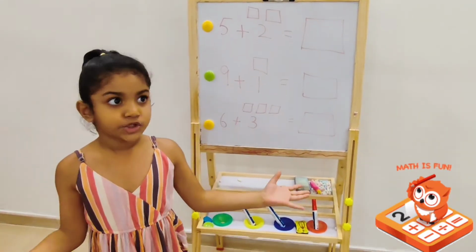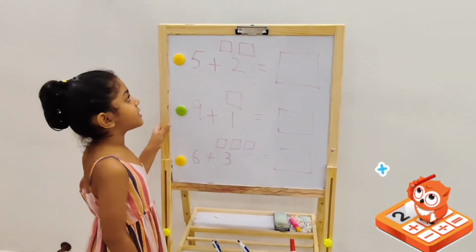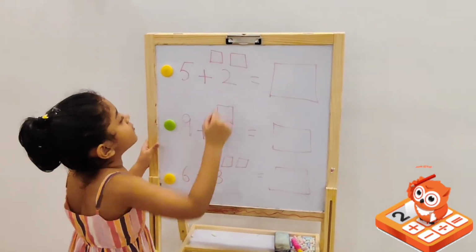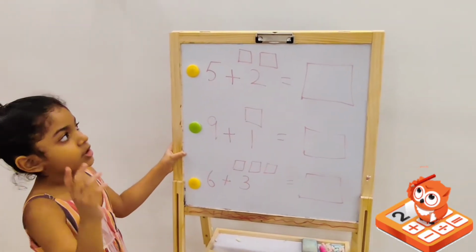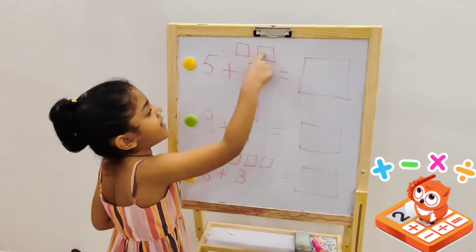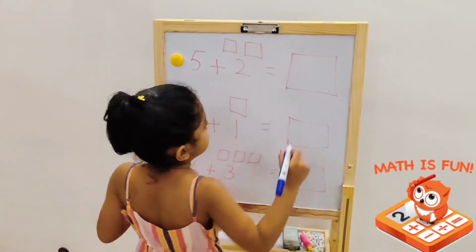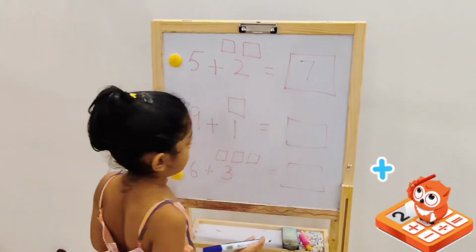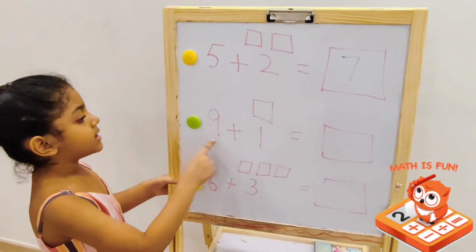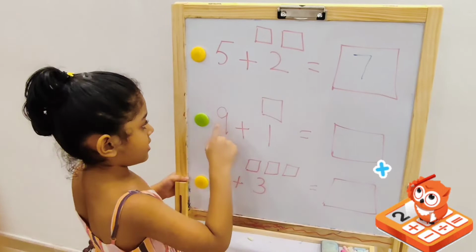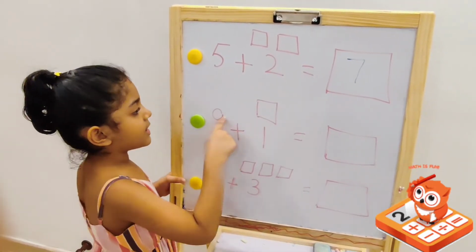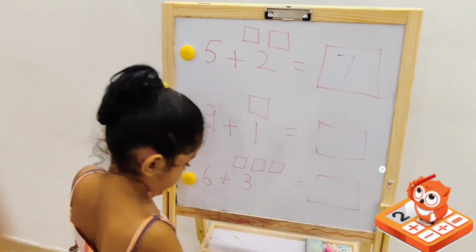Now let's learn addition. Subtraction is backwards, addition is forwards. Now let's count 2 boxes to see what that adds. 6, 7. So 7 is the answer. Now let's do the next. Now we are adding 9 plus 1. Now let's count what comes after 9. 9, 10. So the answer is 10.